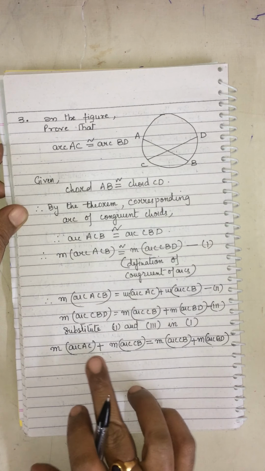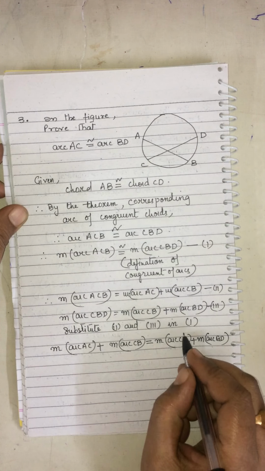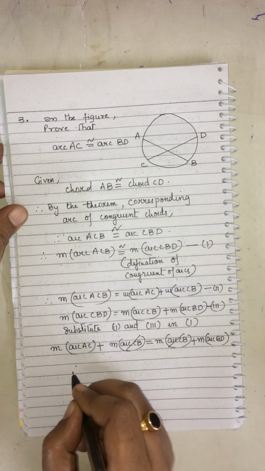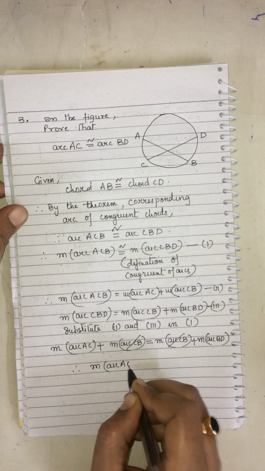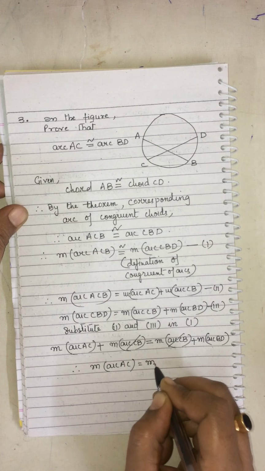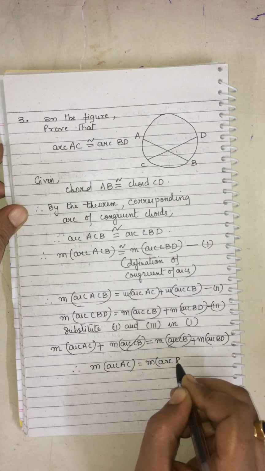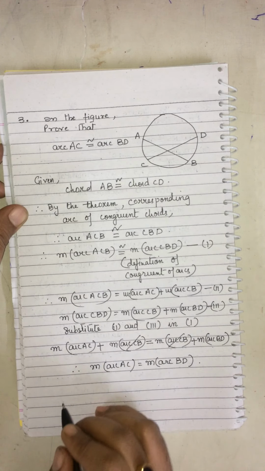So same value CB will be cancelled both the sides. We are left with measure of arc AC is equal to measure of the arc BD.